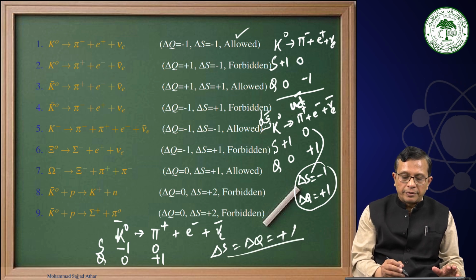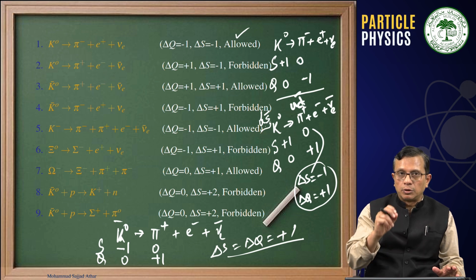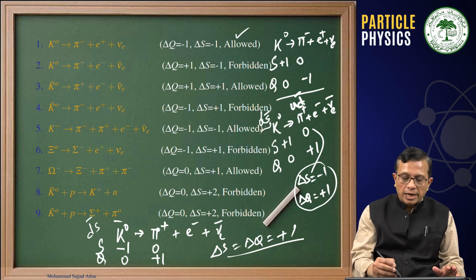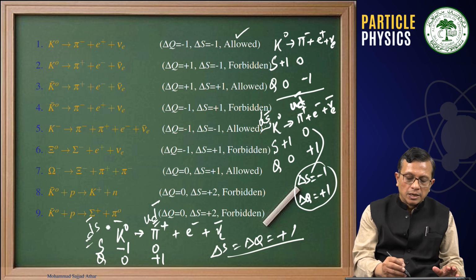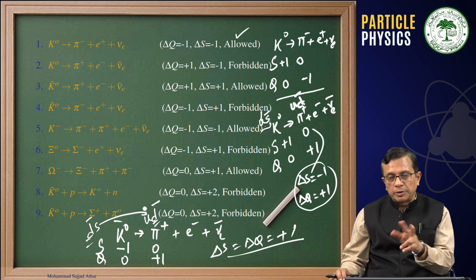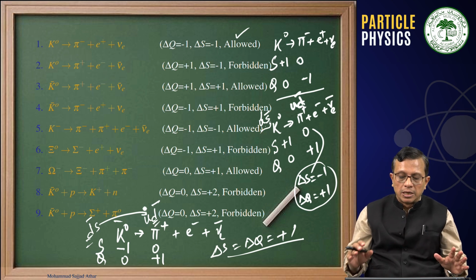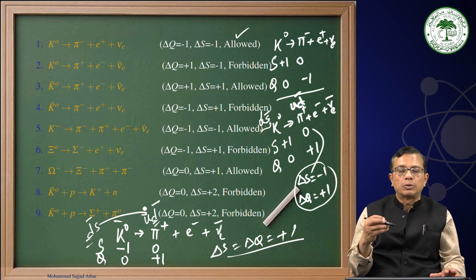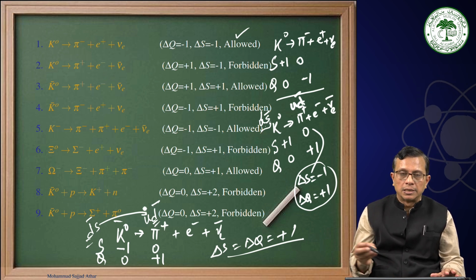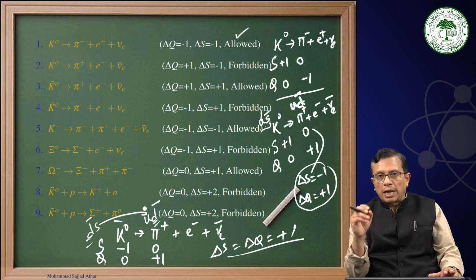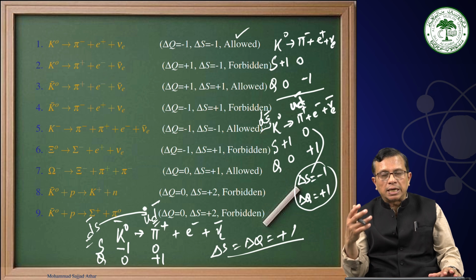At the quark level, K0 bar has strangeness -1 and its charge is 0, therefore this will be D bar S, and this is pi plus, which is U D bar. Therefore, D bar is there. What is happening? S is getting converted into U, a transformation between two different generations, and therefore this will be allowed, but a Cabibbo suppressed process. Similarly, you can talk about the other ones which I have listed here. You assign them a strangeness quantum number and charge, and then see what delta S and delta Q are.